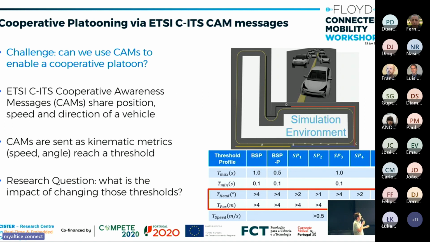But in fact, the standards say that the rate at which we transmit these CAM messages can vary with respect to some kinematic threshold. So if I'm steering too fast, or accelerating too fast, the frequency of these messages can actually increase or decrease. And our colleague Enio Filho was curious: if we change the values of these thresholds at which we should send messages, let's ask two questions. Does the platoon still operate correctly without any flaw? And are we creating too much noise in the network by sending a bunch of unnecessary messages?